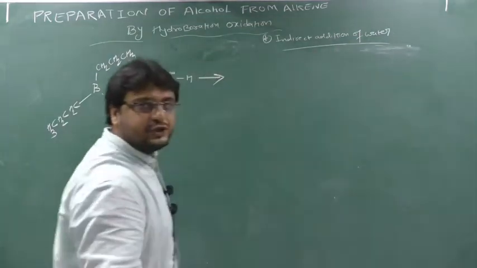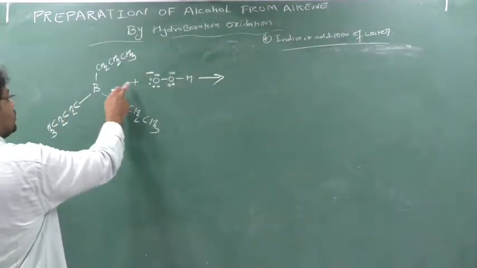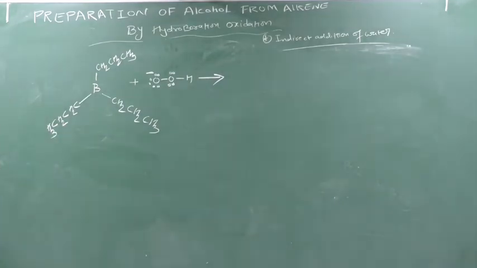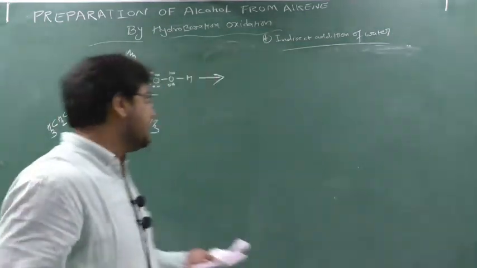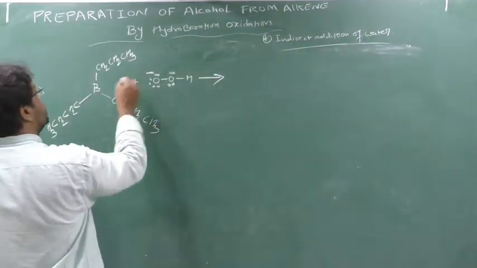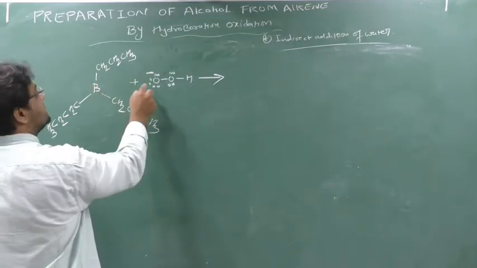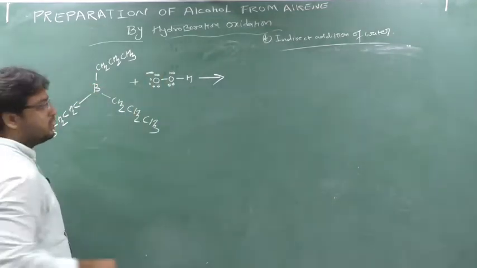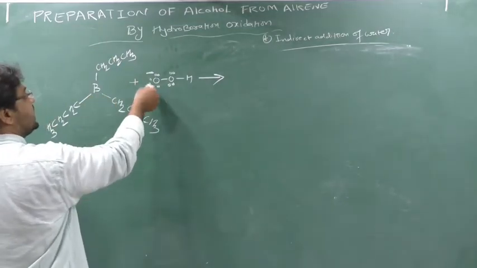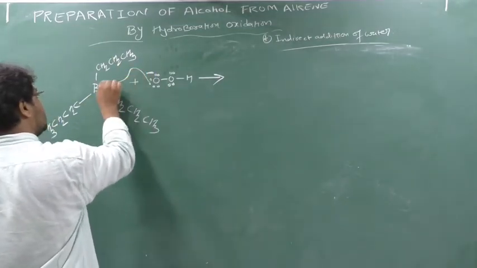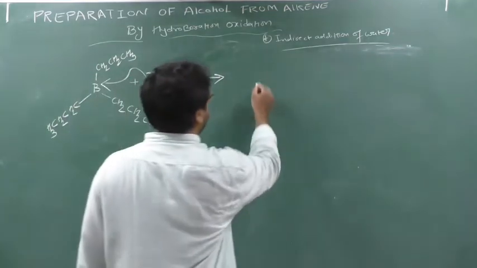Now, as you know, this boron is electron deficient, a group 13 element. This boron is electron deficient, and this oxygen has a maximum electron density. So this boron will take the electron from this oxygen, and here a bond will occur.